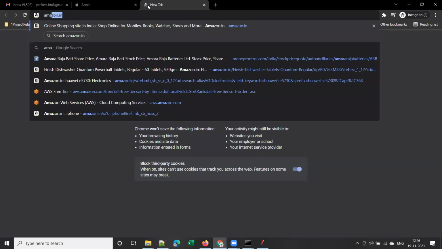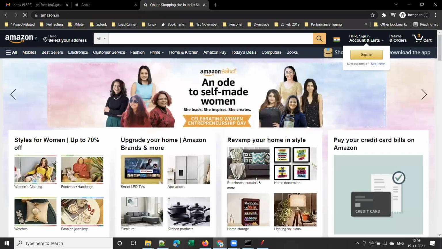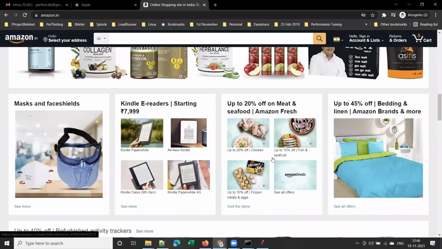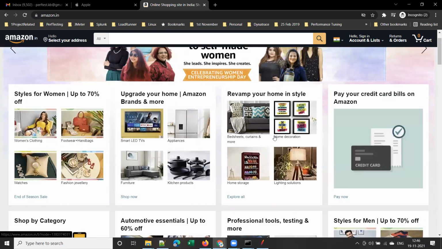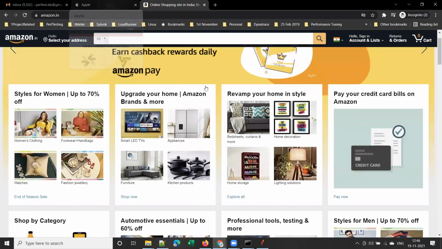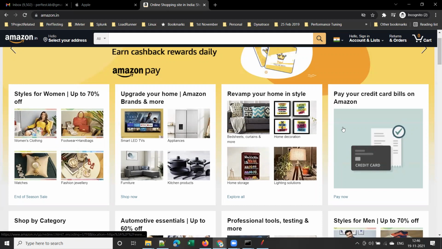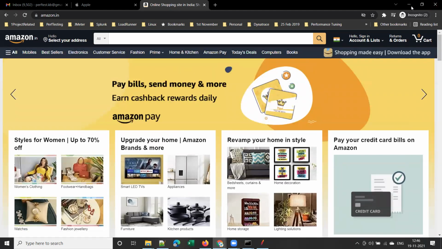Suppose you type amazon.in. It took less than a second to load this page. So this is the response time of the page. Is it clear, guys? How much time is the browser taking to get the response from the server? How much time is Amazon taking to load the home page? That is the response time of the Amazon home page.